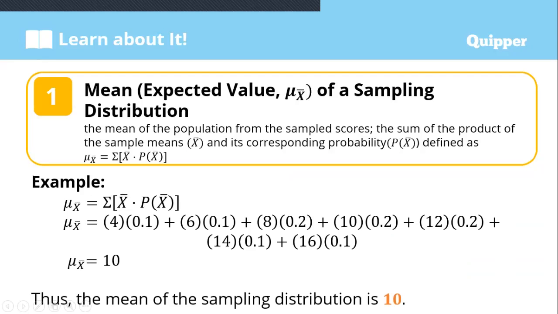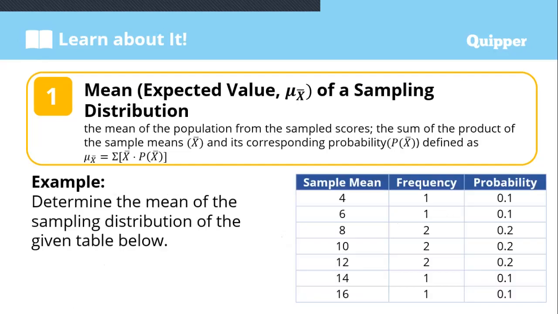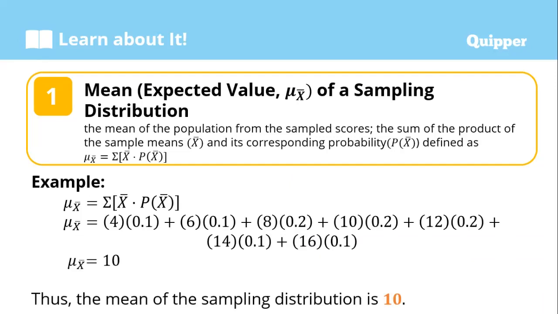Please check this so you can learn how to get the mean of the sampling distribution. Use your calculator or any device you can solve with, or you can write it down and solve on your paper or notebook. That's all: multiply each sample mean by its corresponding probability, and then add all the answers, and that is the mean of the sampling distribution.